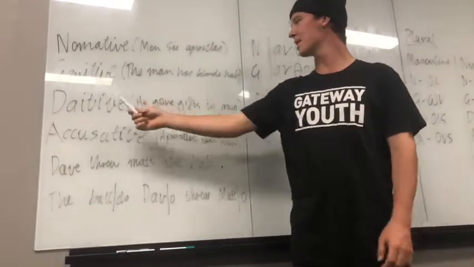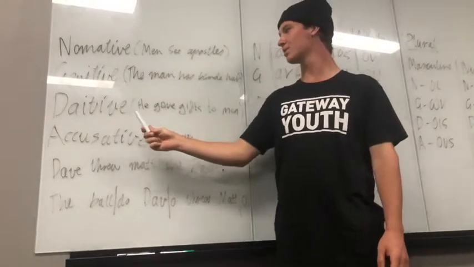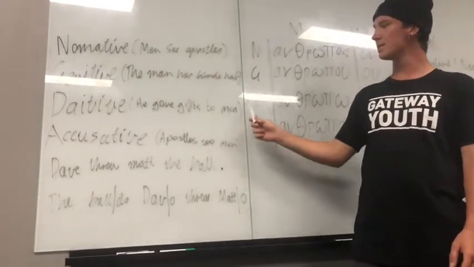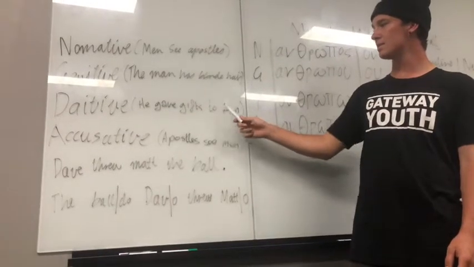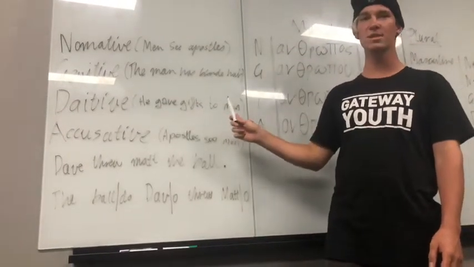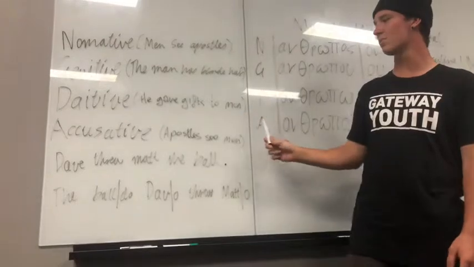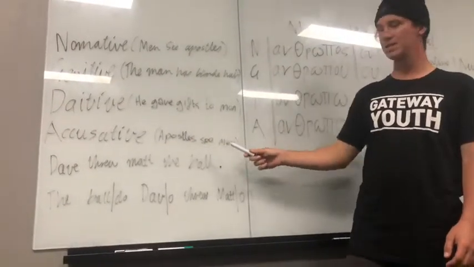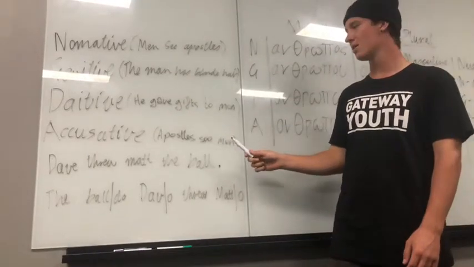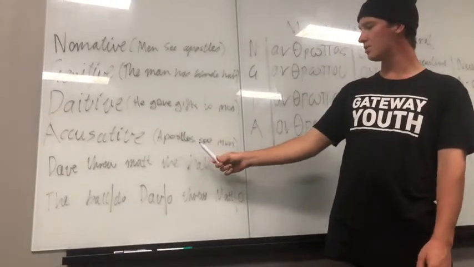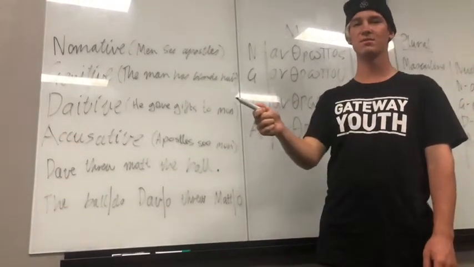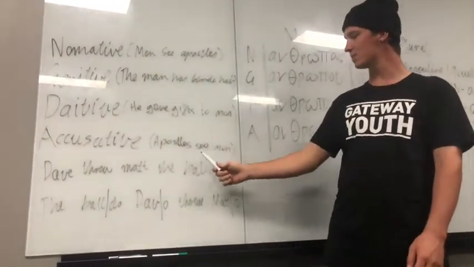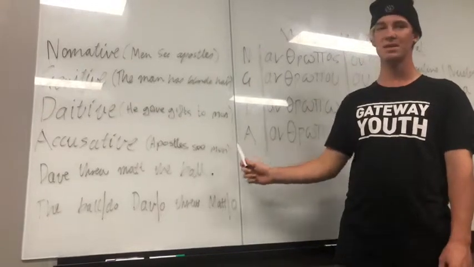The third is dative. The dative represents the indirect object. He gave gifts to men. So the man is the indirect receiver of the gifts. He's not the direct object, but he still plays a role. The accusative is: apostles see men. So the apostles are accusing. Accusative is always accusing someone of something, saying, I saw you do this, I saw you do that. So apostles see men: the apostles are accusing the men of seeing.